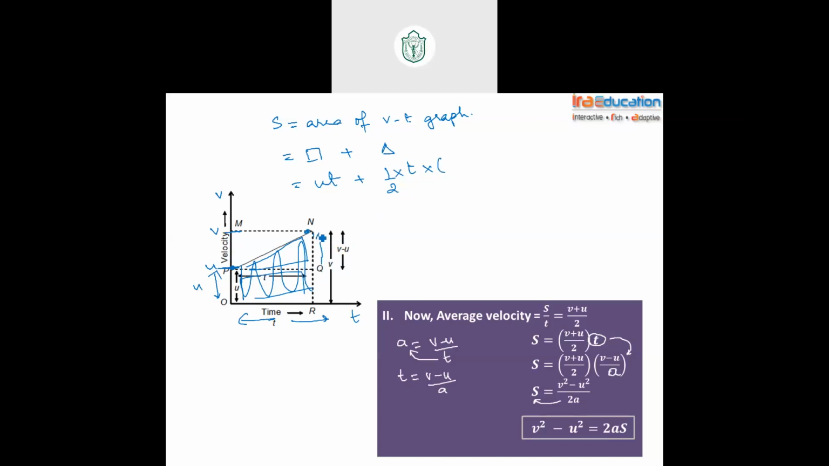Guys, this part only we want. Height means height of the triangle. This part is v minus u. Again for v minus u, we can use this relation. Send the time over to that side: at equals v minus u. So in the place of v minus u, replace with at. So this becomes ut plus half into t into at, that is nothing but at square. So s equals ut plus half at square. This is the second equation. Third also we can derive in a similar way.